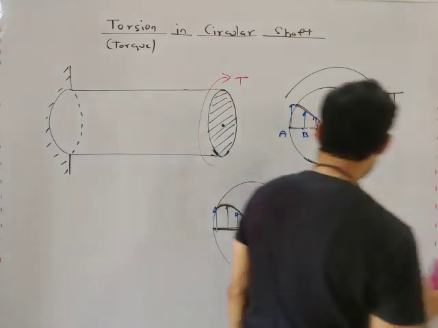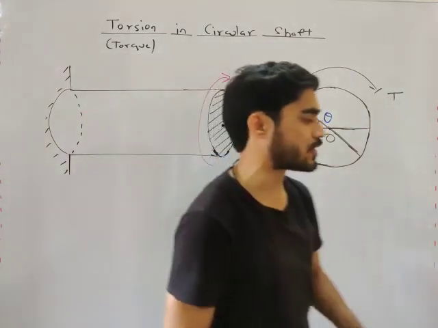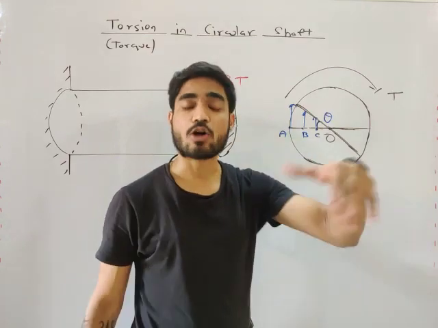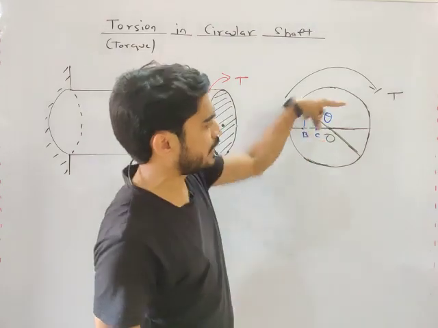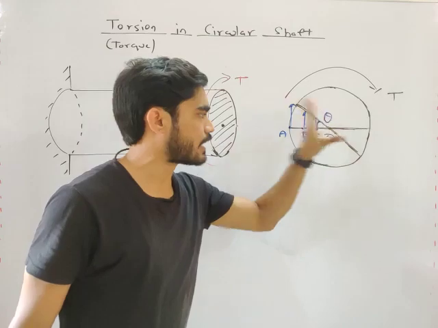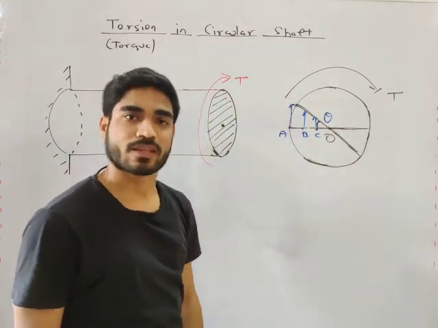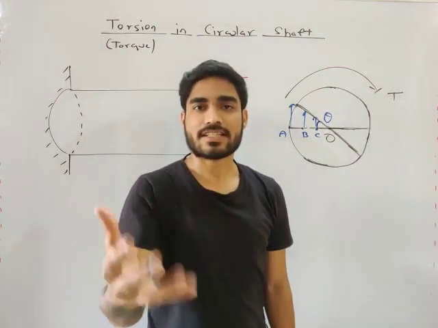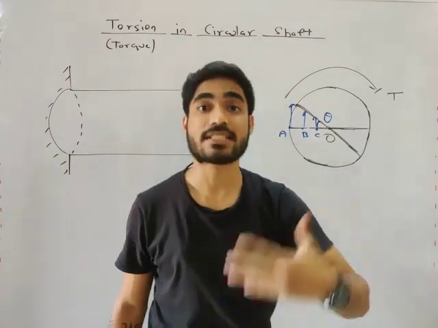In the first class, when we were discussing stress, I told you that whenever we need to calculate stress, we assume how the body is going to deform. So here our assumption is that the diameter will remain straight after twisting, and due to that the deformation from the outer surface to the center is linear. And if the deformation is linear, the stress will also be linear. Why? The resistance to deformation is internal force, and internal force per unit area is the stress.